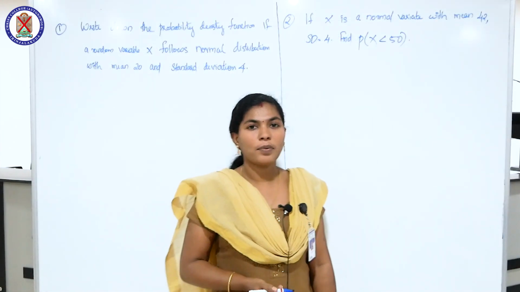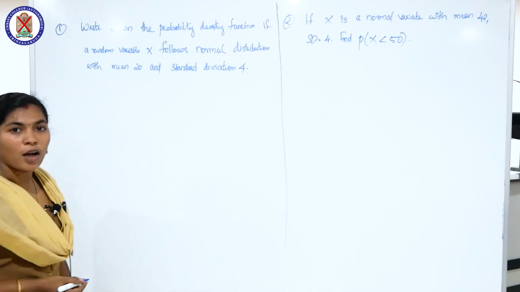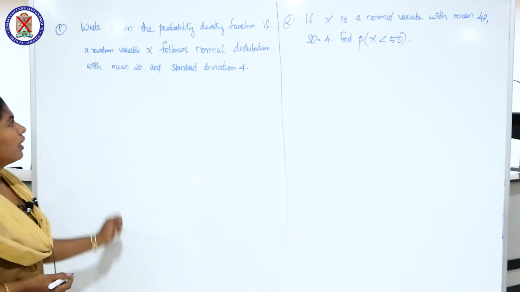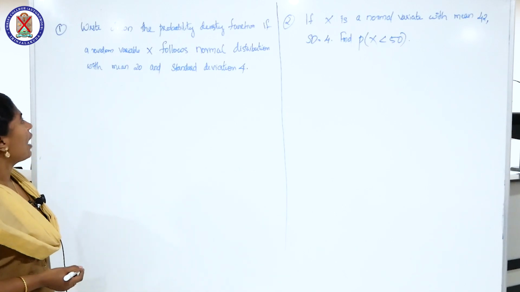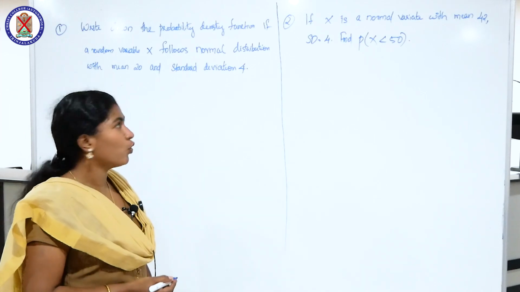Now let's solve the problems of normal distribution. First problem, write down the probability density function if a random variable x follows normal distribution with mean 20 and standard deviation 4.